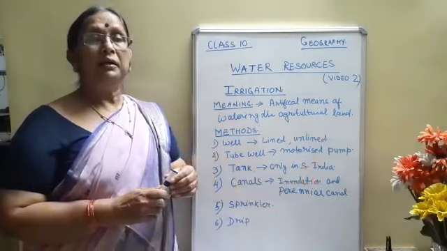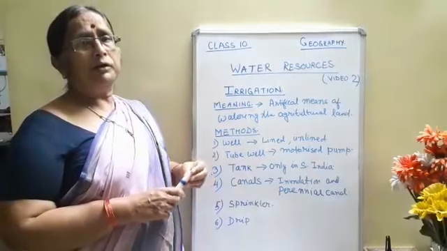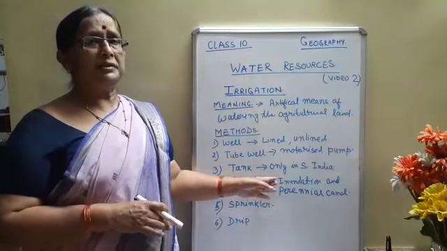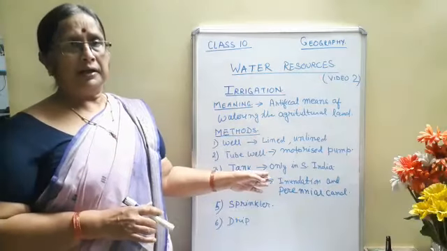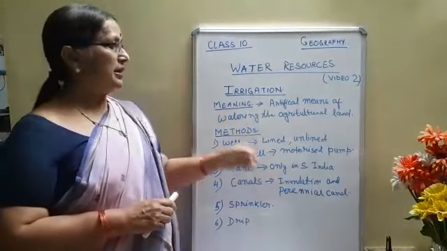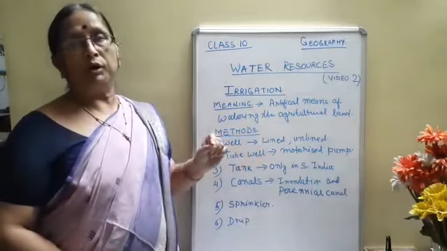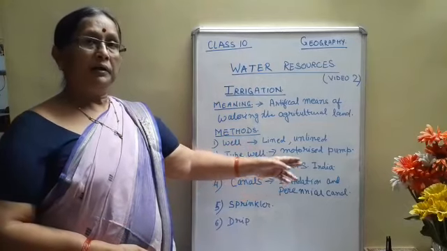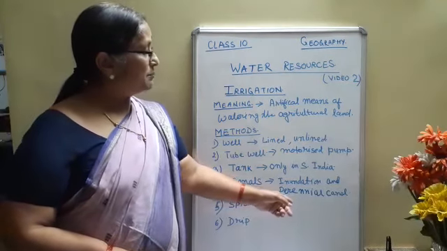Inundation canals do not have any dam, weir, or barrage to collect the water. So during the rainy season, when there is excess water in the river, it will flow towards the canal. But there is a demerit, because only during the rainy season, when there is excess water in the river, will the canal have water. At that time we do not need water for the field, as the field already has rainfall, so that is not very convenient. Now instead of that, they are preparing perennial canals.